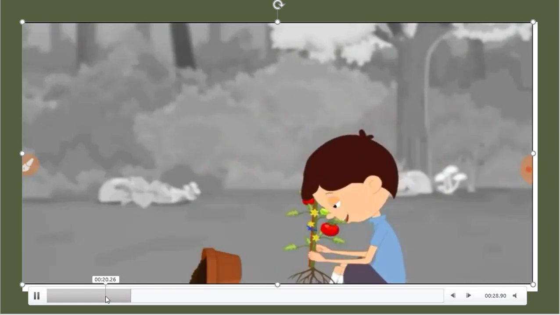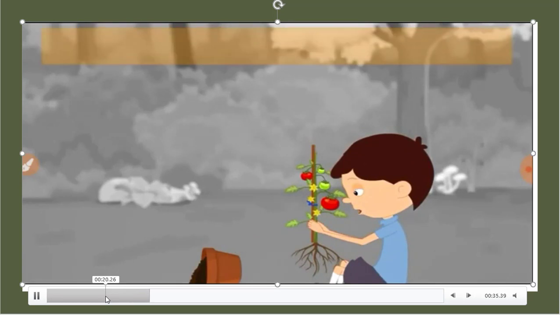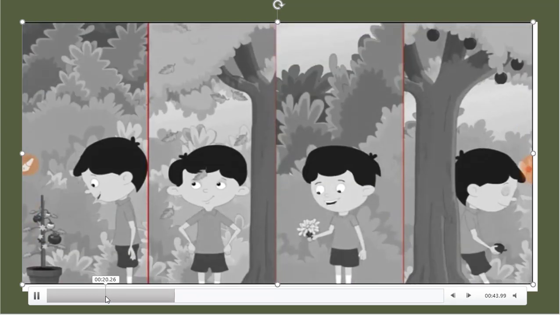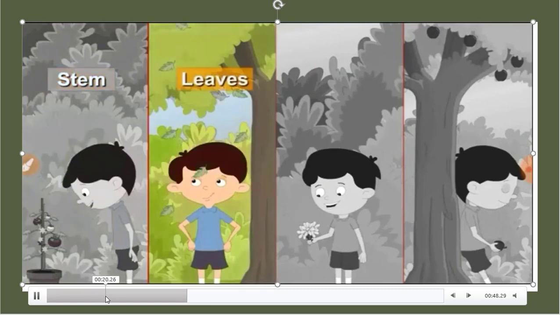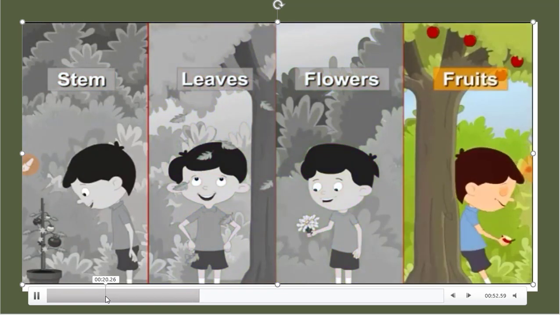Do you know what are the parts present in a plant? Mainly there are two parts, root system and shoot system. Roots usually grow under the ground while shoots usually grow above the ground. There are some other parts: stem, leaves, flowers and fruits.